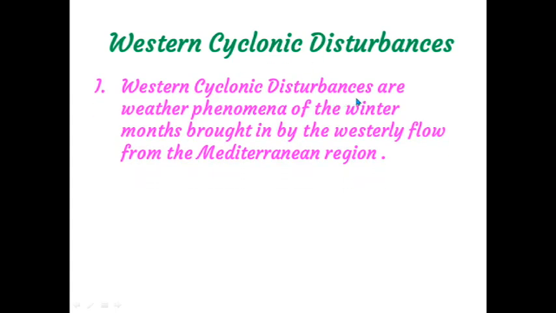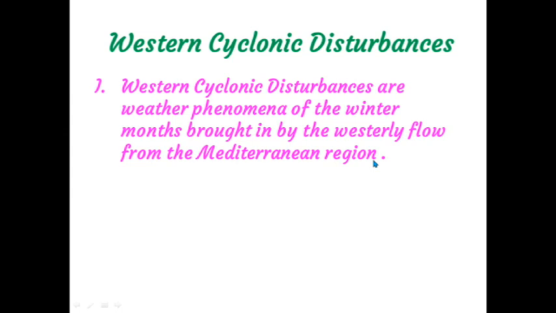Western cyclonic disturbances are weather phenomena of the winter months. Then who brought that western cyclonic disturbance to our land? That westerly flow. Westerly flow means subtropical jet streams. They are brought in by the westerly flow from the Mediterranean region.